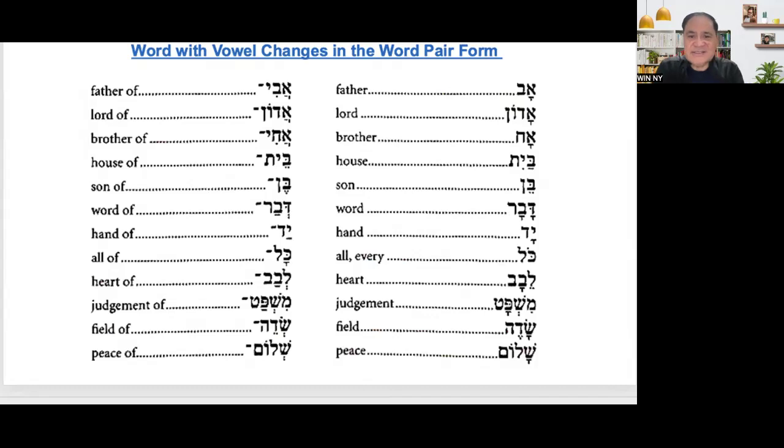So look at these words with vowel changes in the word pairs. For example, ab, father. Remember that they are on the first word of the word pairs. Ab, father, but look at that, abi, father of. Then Adon, Lord, and this one is Adon, so instead of long it became a short Adon.